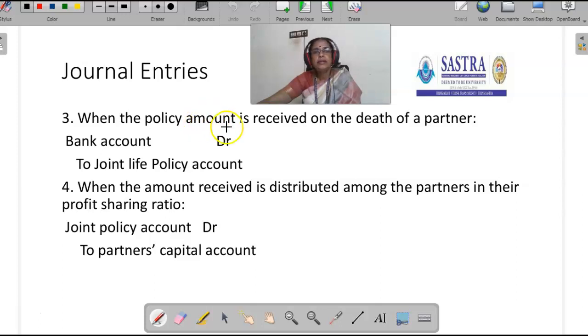But suddenly, if one partner dies, what would be the entry? The insurance company has to pay money to the firm. For that, we pass the journal entry like this: Bank account debit to joint life policy account, as the firm received the policy amount from the insurance company. When the amount received is distributed among the partners in their profit sharing ratio: Joint life policy account debit to partners' capital accounts. It should be distributed among all the partners in their profit sharing ratio.